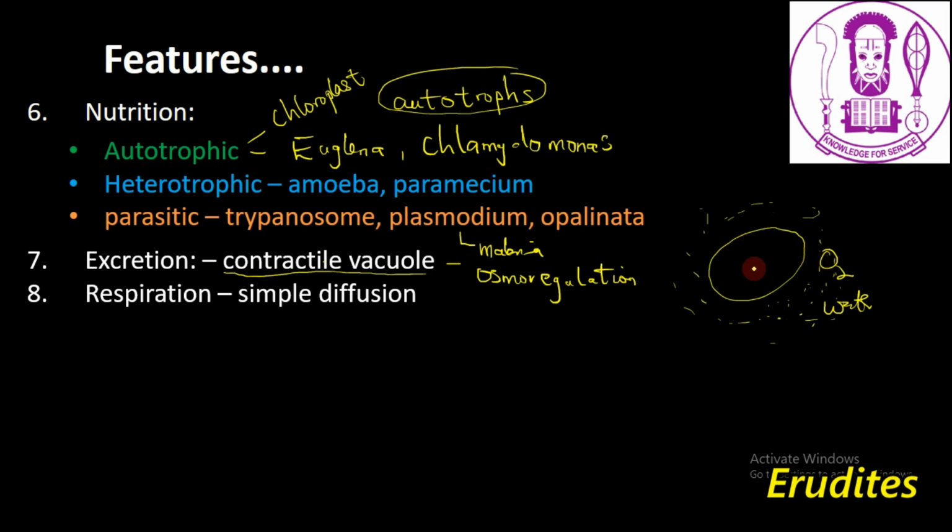And after this oxygen has been used up for metabolic activities within the cell, carbon dioxide is produced, and that carbon dioxide will diffuse out of the cell into the surrounding environment, into the water surrounding the cell. So the process in which this carbon dioxide moves from within the cell to outside the cell is by simple diffusion. Therefore respiration in protozoa is by simple diffusion.